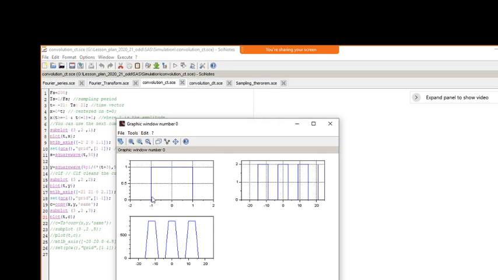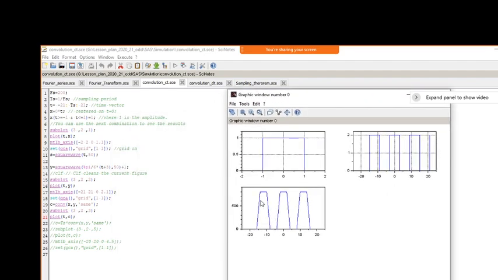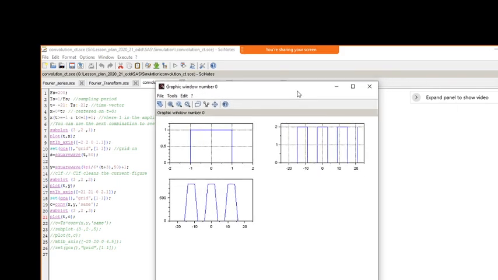Now you can see here, this is minus 1 to plus 1 that I have defined, one is x1 of t, and for x2 of t I have defined the square wave, which varies periodically. Now if I convolve these two signals, you will get the convolution like this. You can even find it out by paper values and verify how it is varying and how it is giving the convolution. We can even verify the problems which we have given.